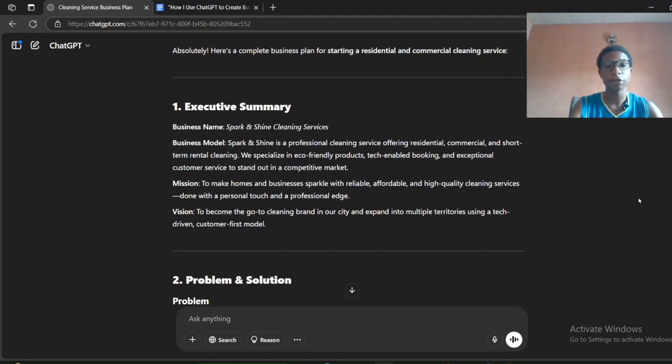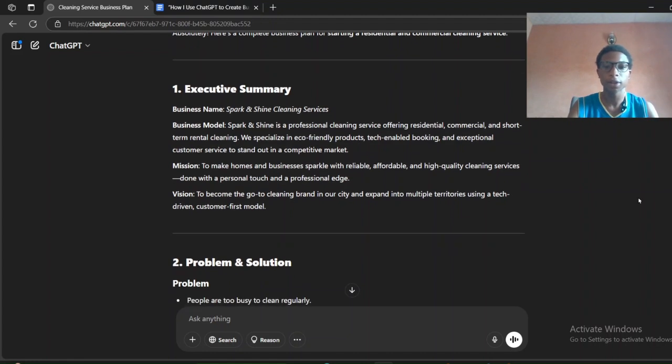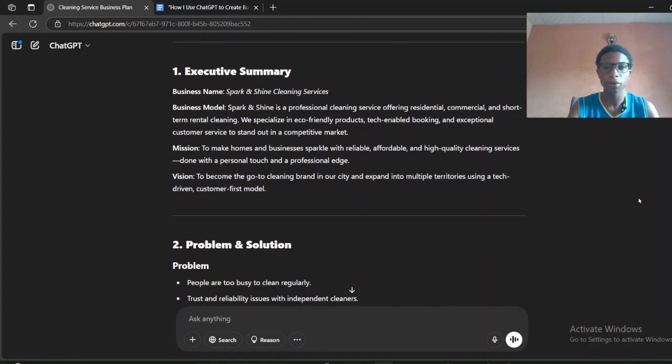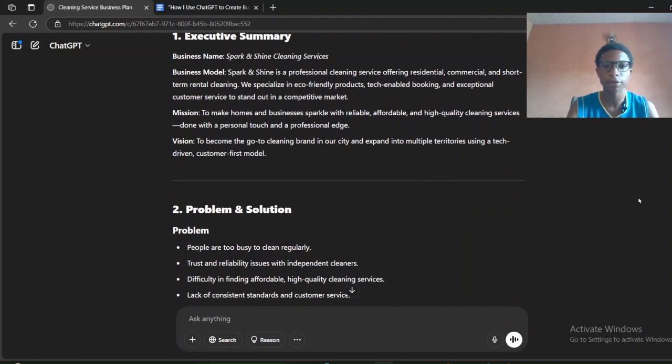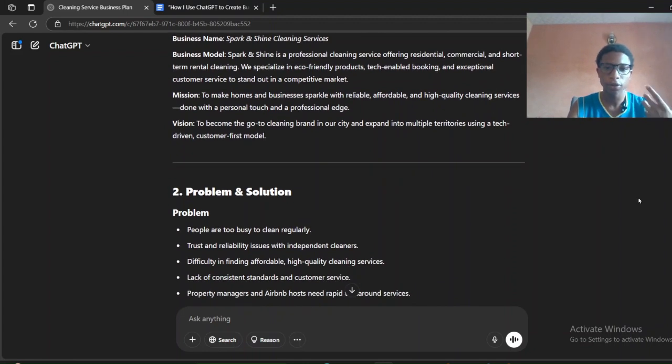So it even gave our mission, and this is all about the executive summary, a mission to make homes and businesses sparkle with reliable, affordable, and high-quality cleaning service done with a personal touch and a professional edge. This is what is under executive summary. So this is easy. You can see how AI developed this for us. So easy. Anyone can do it. You can do it. It's so easy.